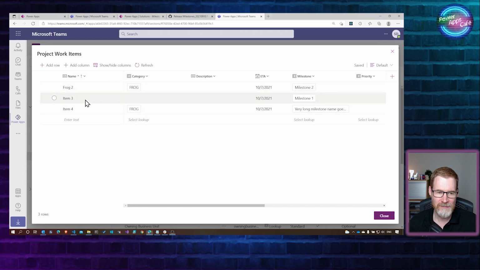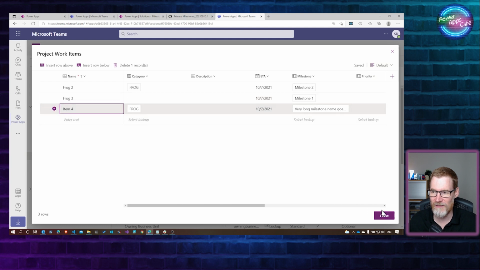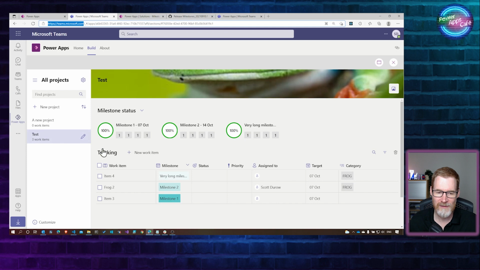So if I type frog 3 there, it should just commit that straight into the database. And if I go back over into my Teams app, if I just sort by these, you can see that it's still got my local copy of that data there. It hasn't refreshed it from the server.